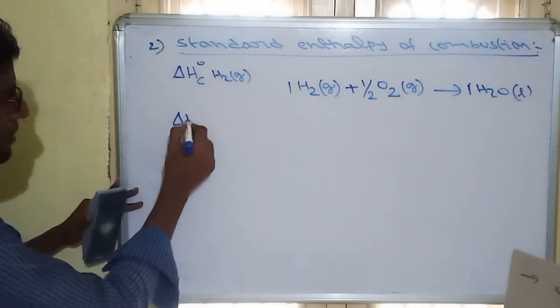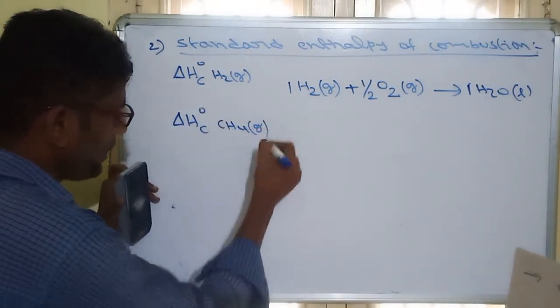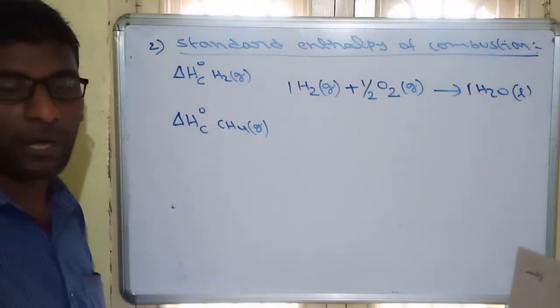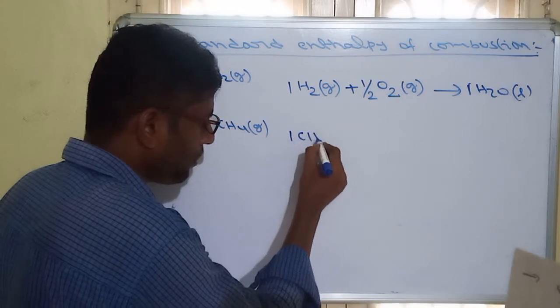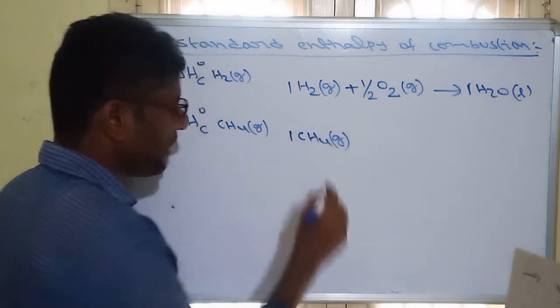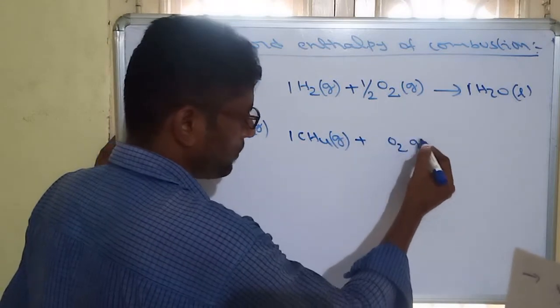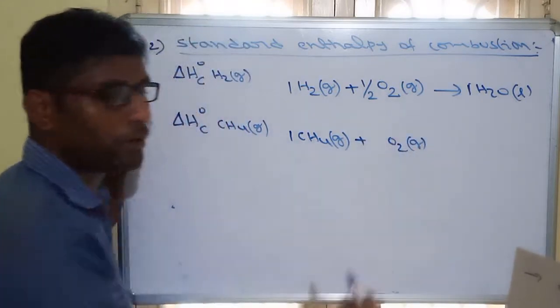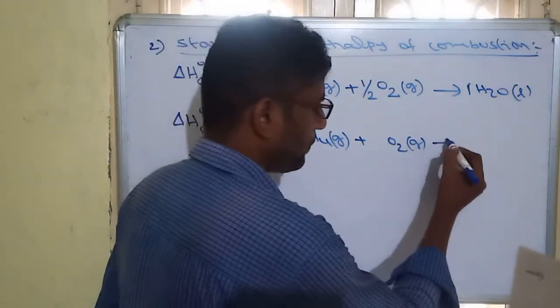Similarly, the question asks enthalpy of combustion of methane gas. So we have to combust methane gas. How many moles do we have to take? It must be 1 mole. The reactant must be 1 mole, and that we are combusting with oxygen. How much oxygen is required we don't know, so finally we have to balance. First write O2 and the products.